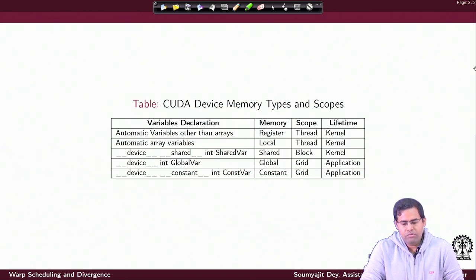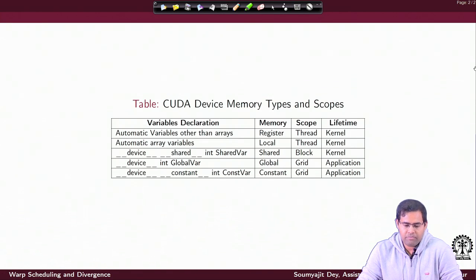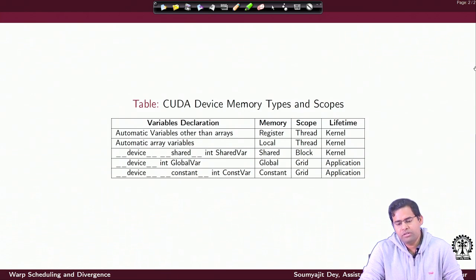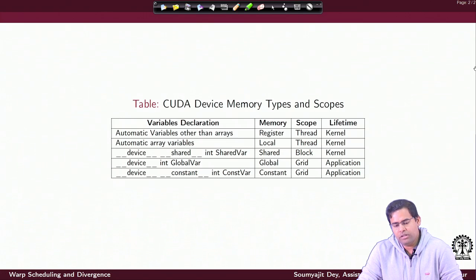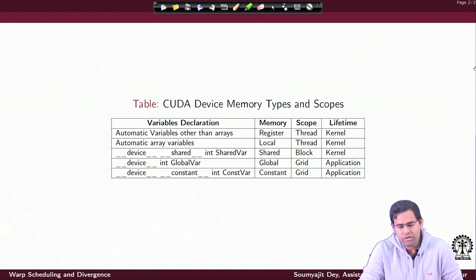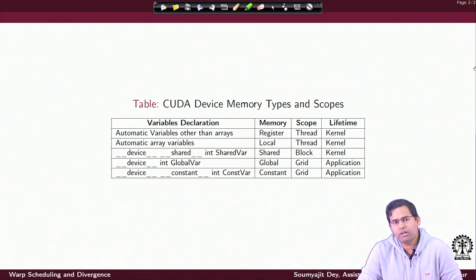Now, just to review the different data types you use inside your CUDA programs and their corresponding scopes, which get decided based on the way in which you declare the variable. As long as your variable is not an array variable, it is an automatic variable, and its scope is a thread. It's going to be stored in a register as long as registers are available. Its scope is the thread, and the lifetime of that variable is the execution of the kernel.